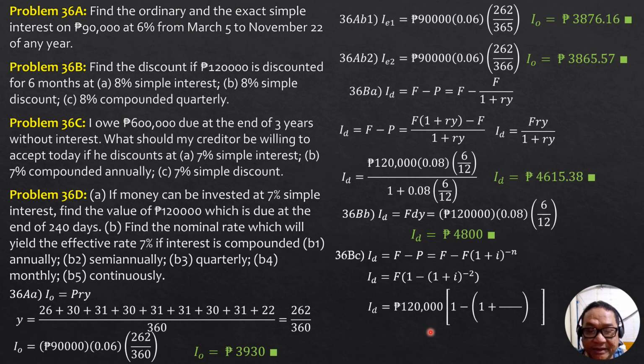Substituting, 120,000 times quantity 1 minus 1 plus 0.08 over 4 raised to negative 2. So the discount in this situation, 8% compounded quarterly, is 4,659.75 pesos.